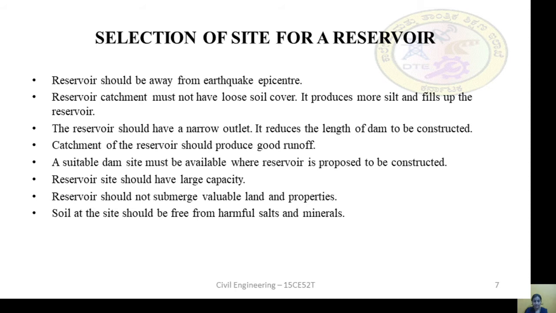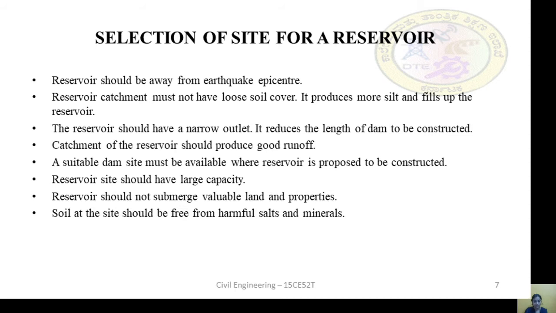Soil at the site should be free from harmful salts and minerals. The water stored in the reservoir will be used for irrigation purposes, from which we grow crops. The crops will be used by human beings. So if there are harmful salts and minerals, it will directly affect the health of human beings.